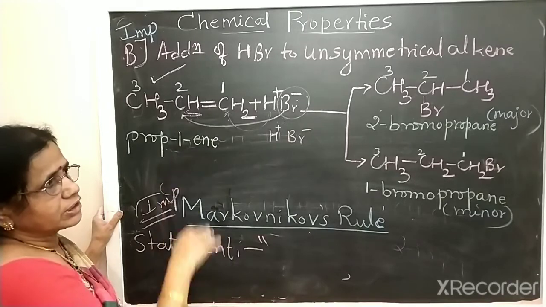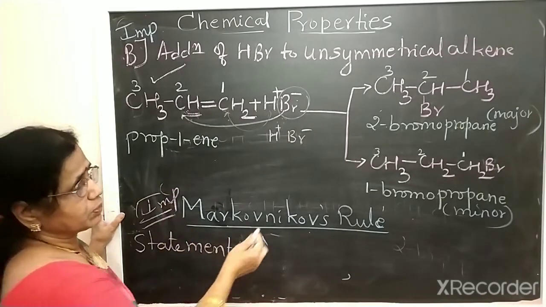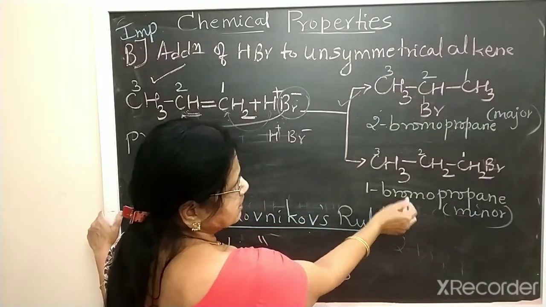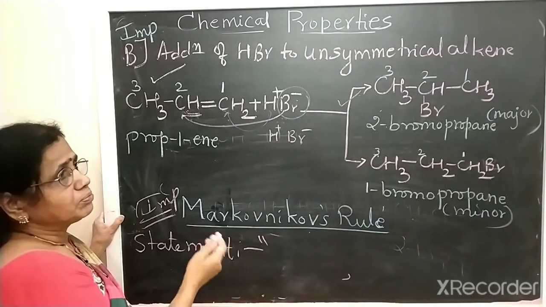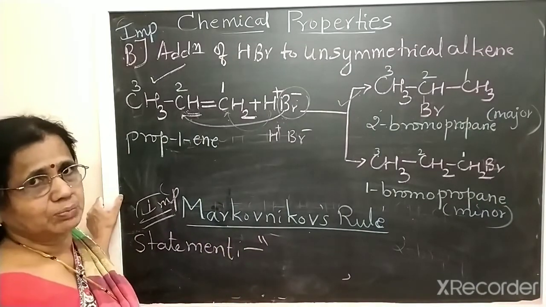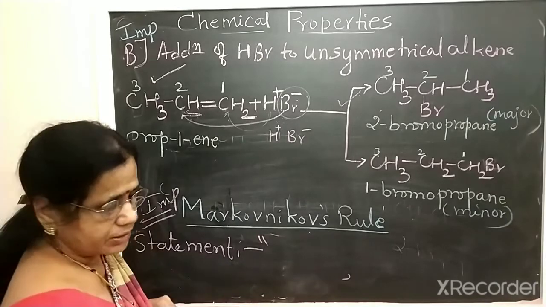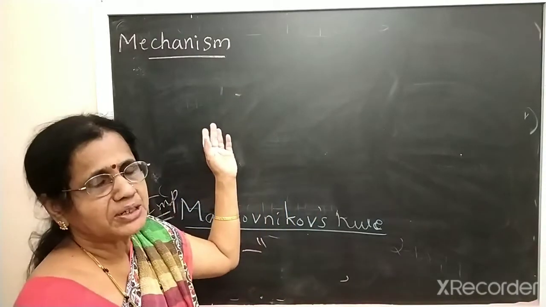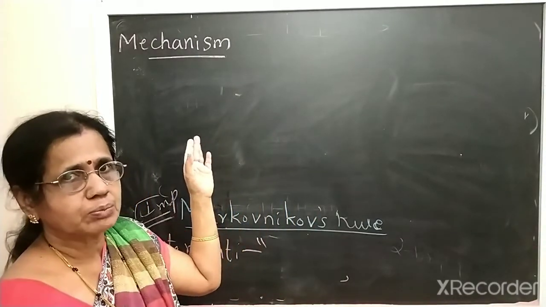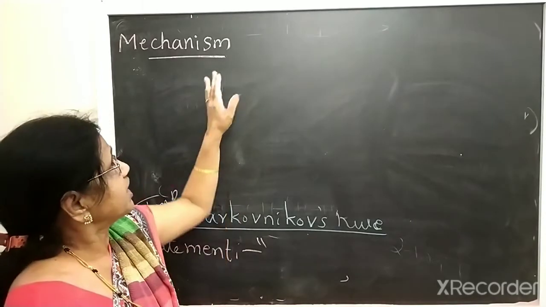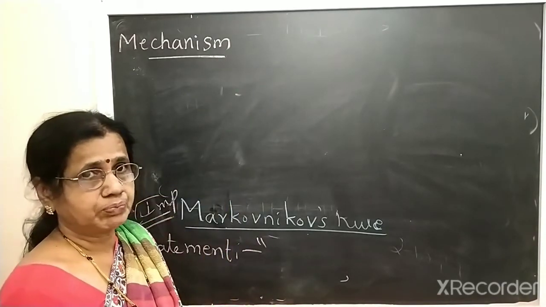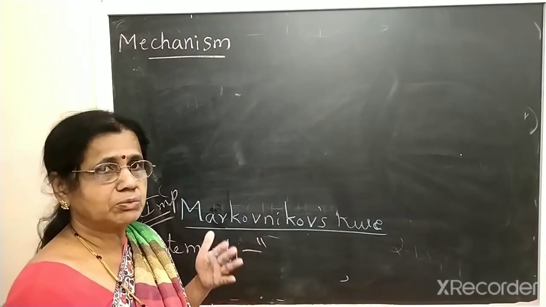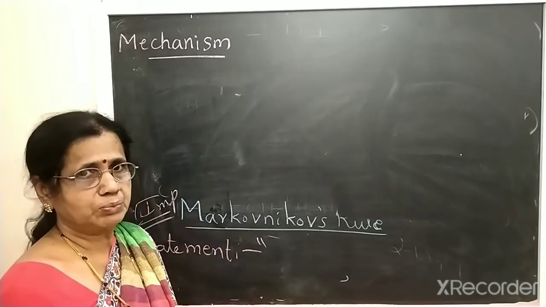But how does this addition take place? There is a mechanism, how the reaction takes place. Why do we get this major product, and why not the other? We can explain the mechanism. So I'll write here about the mechanism of the addition of HBr to propene. Mechanism means how the reaction takes place. Actually, the mechanism is not important for you, only the Markovnikov statement and the reactions are important.